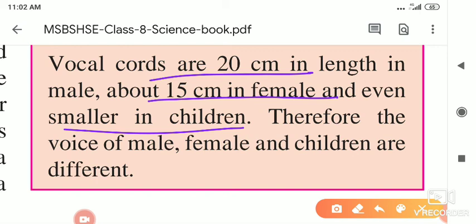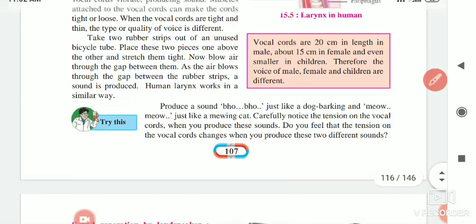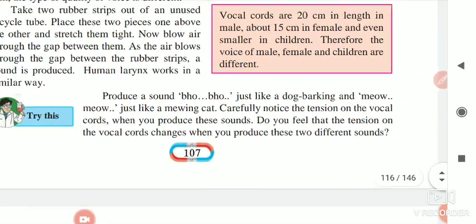If you see in our class also, some students' voices are harsh, some students' voices are good. Girls' voices are also different from the others.